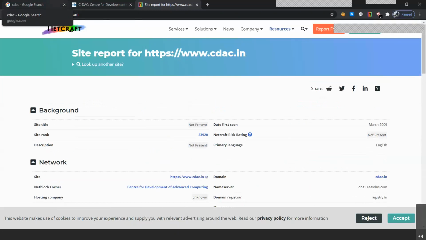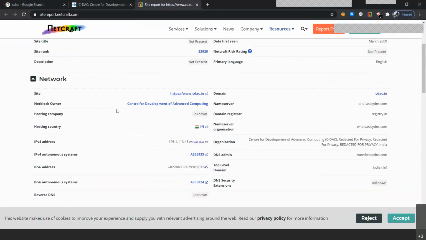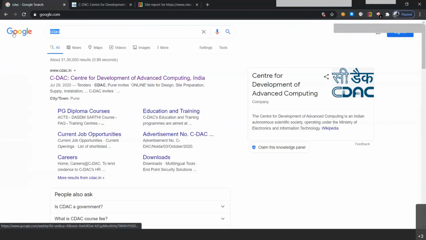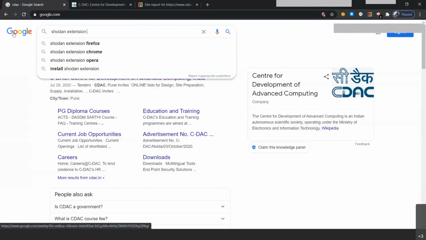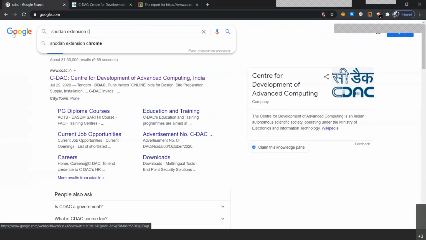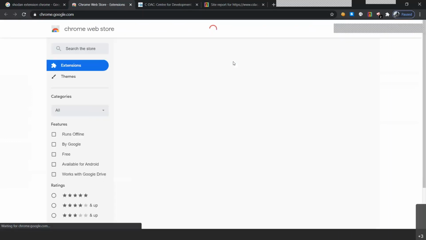So let's move on. Because of Netcraft, we are able to find some of the information. So we will also compare it with the Shodan ones. Let's move to our next one, that is Shodan. We'll also write Shodan extension, then Chrome, and press enter. We would be directed to the first link, that is also Chrome Web Store. That will have the particular Shodan extension.